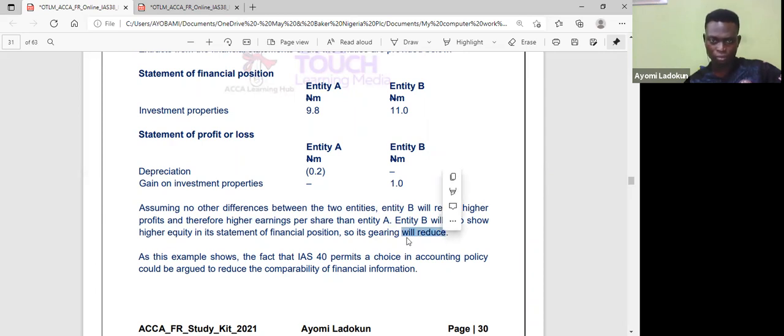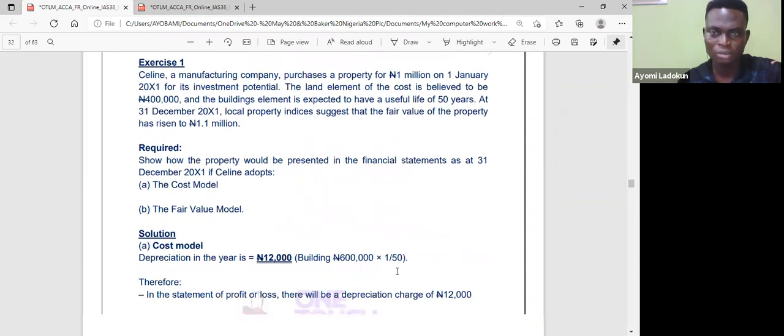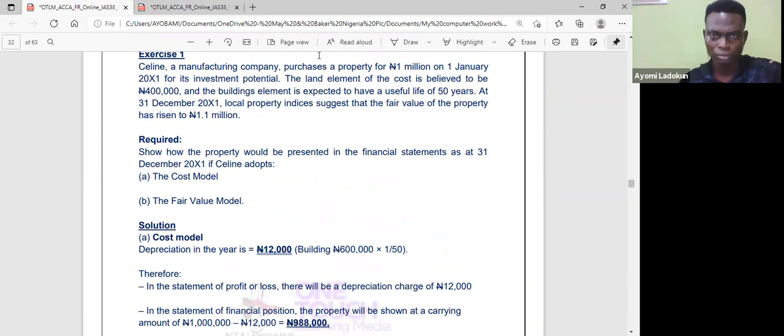B will also show higher equity in the statement of financial position, and the gearing will fall because of the revaluation, which goes through retained earnings. As this example shows, because it is a choice of accounting policy, it could be argued that it reduces comparability in the financial position. So that is about the impact on the financial statements.